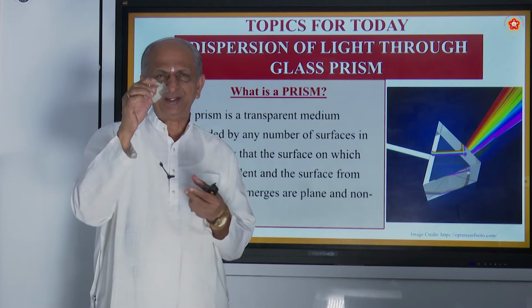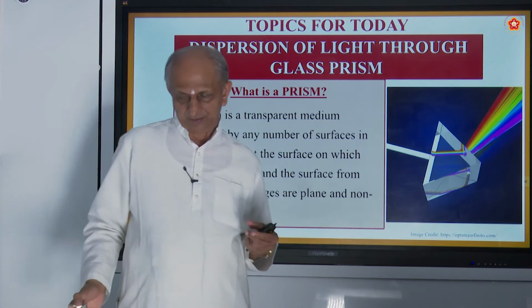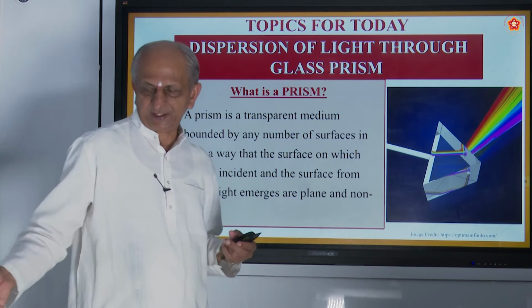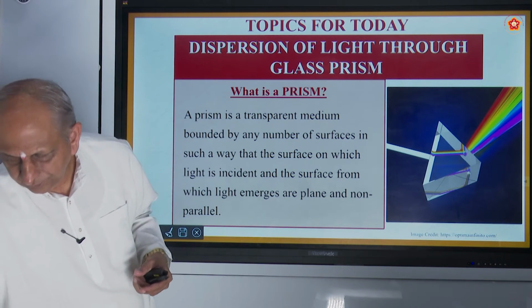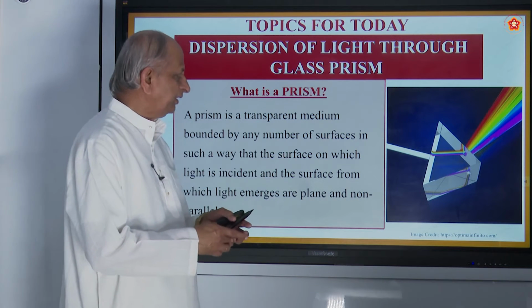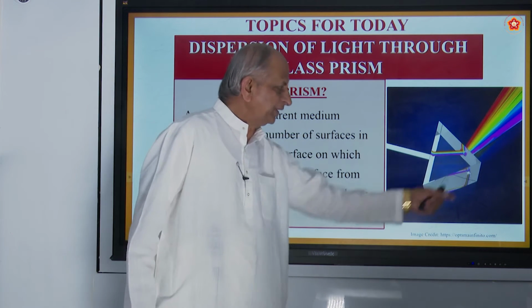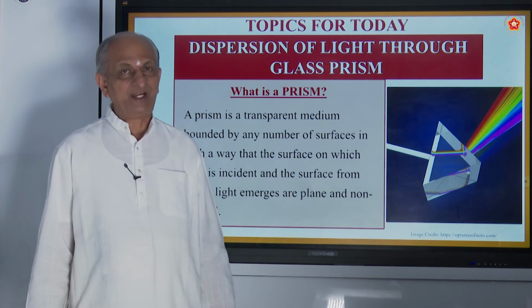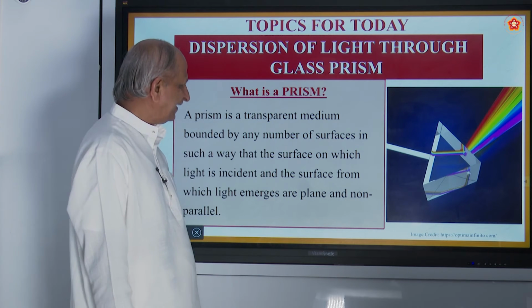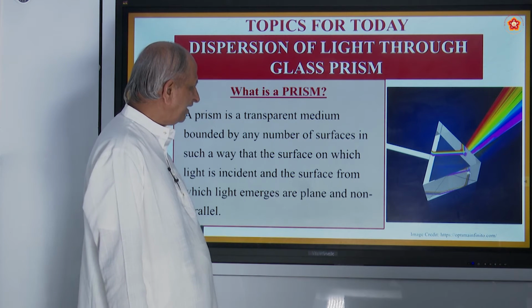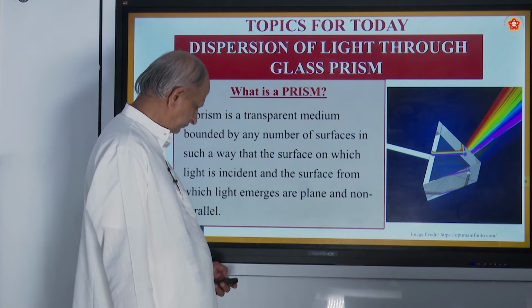It gives a very interesting thing, what is called the spectrum of light, as it is shown here in the figure. We get a beautiful set of colors, and that color set is called VIBGYOR.